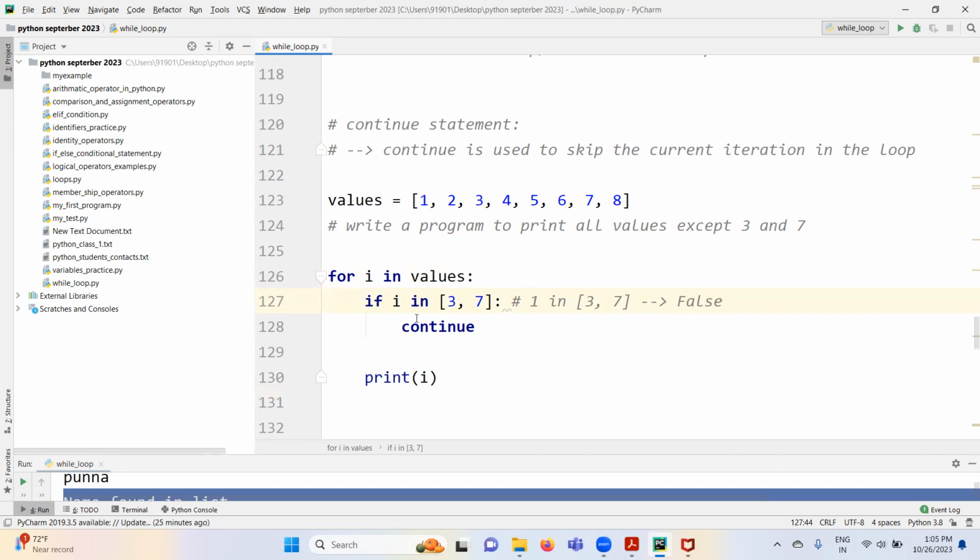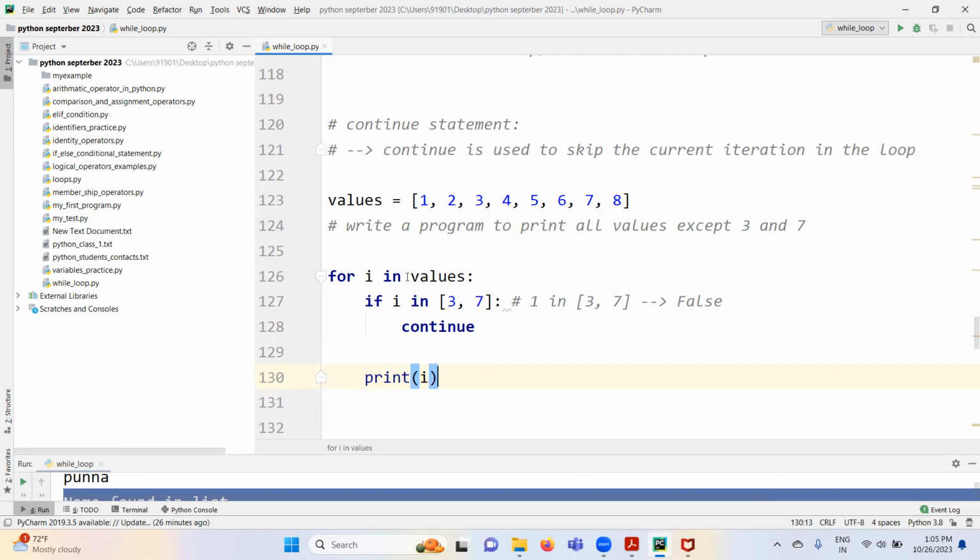False means this continue is not going to execute, where it is inside the if condition, right? Only when this condition is true is the continue statement going to execute, otherwise not. So in this case it is false. It directly goes here and prints this i. So 1 is going to be printed on the screen.